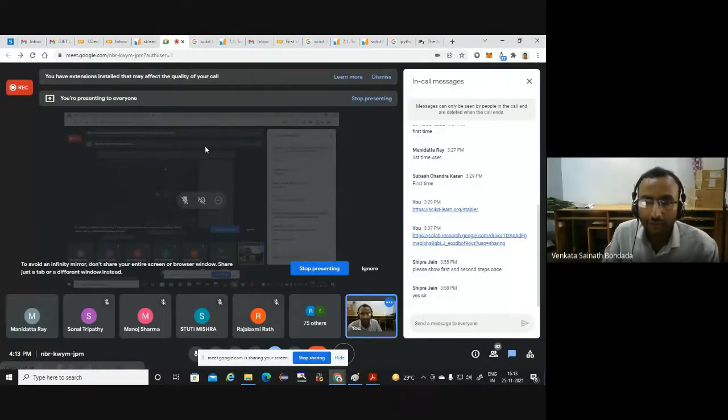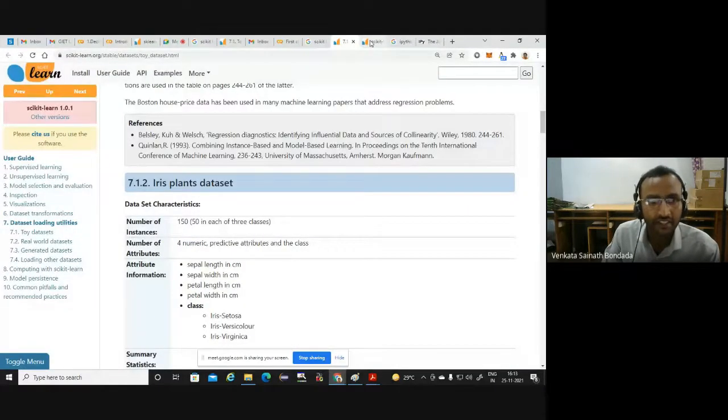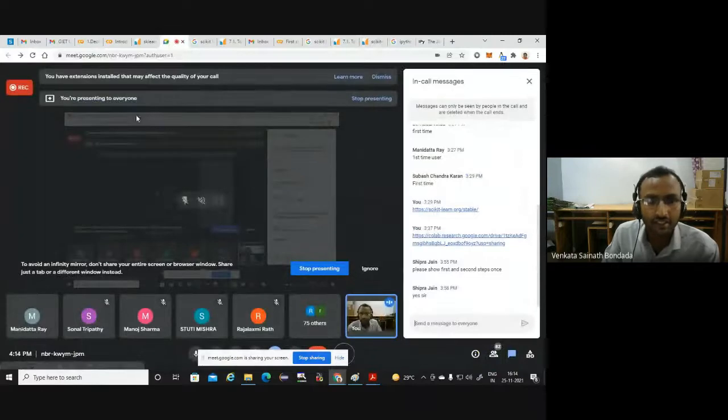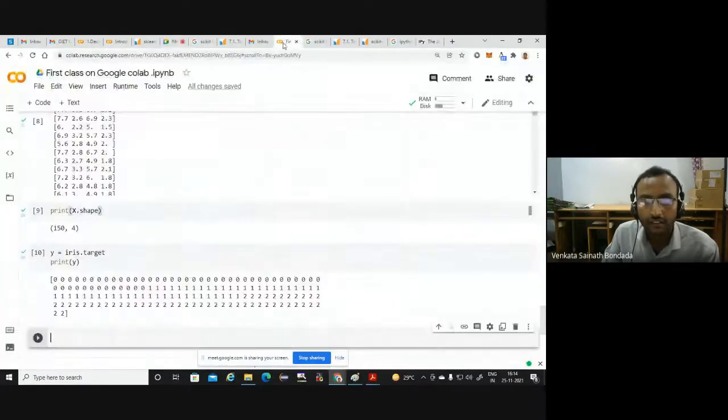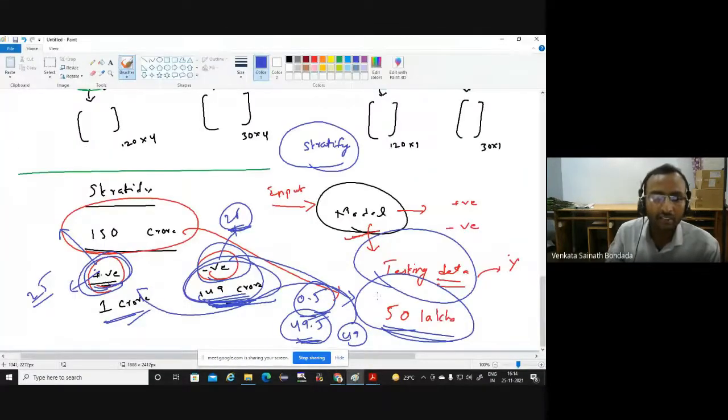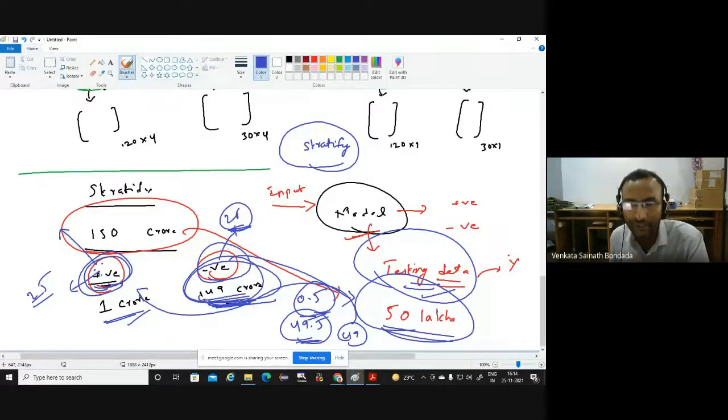So whatever proportion is available in the initial data set, that same proportion will be reflected in the testing data set also. And I'm saying that this data imbalance problem can be addressed. You can do so many things by changing the arguments, what exact value to give, 0.2, 0.3, all those things. That we have to do as our own homework.